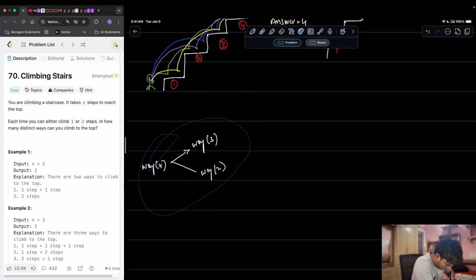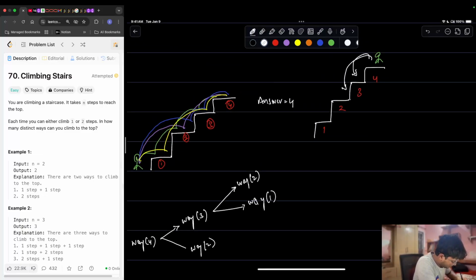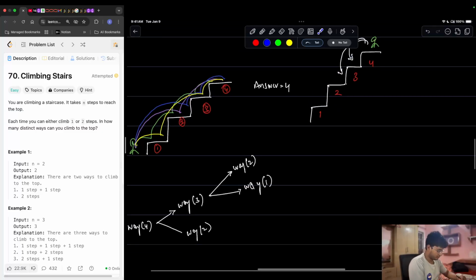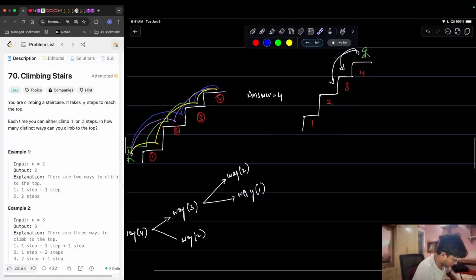Now let's see how to reach 3. Ways of 3 can be broken down into ways of 2 and ways of 1. When you are at 1, you can reach 3 directly, or you can go like this, so there are 2 ways. When you're at 3 also, you can either take this step or you can take this step.